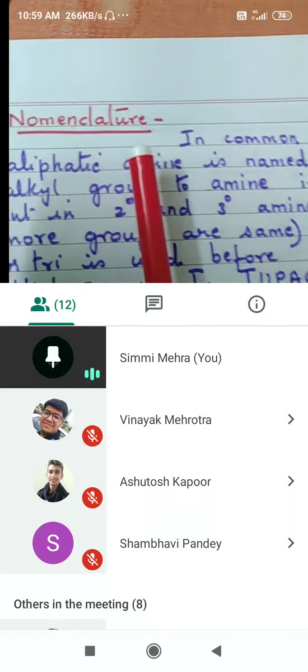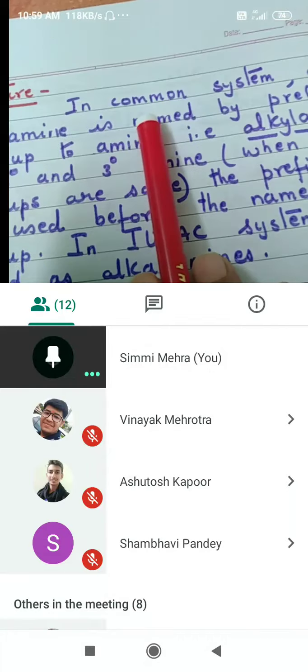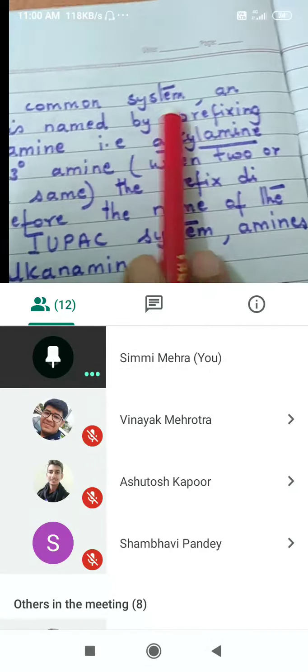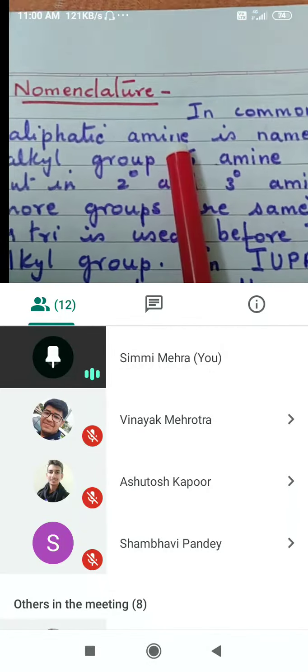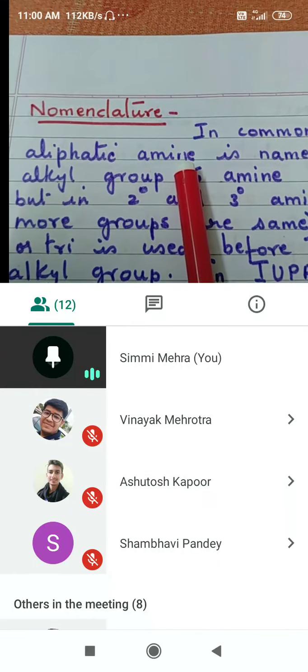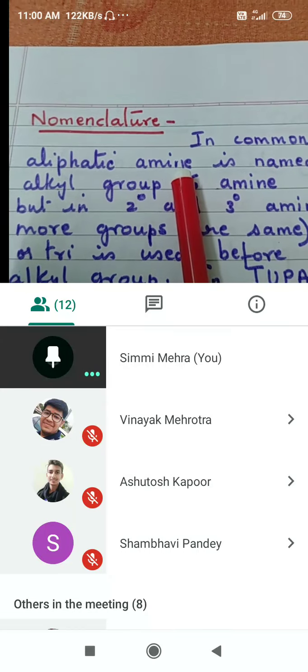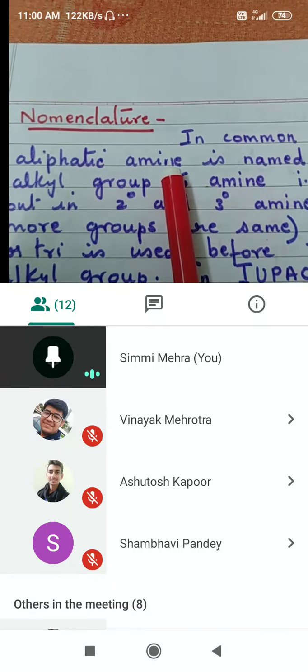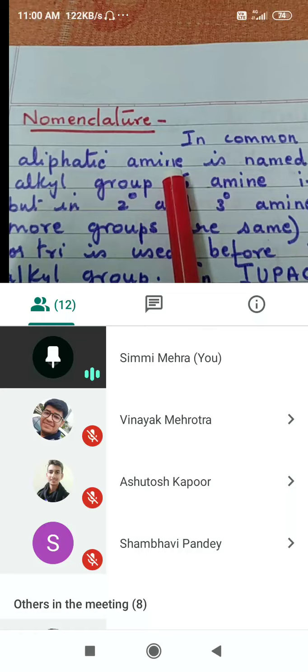Now in the common system, an aliphatic amine, what is an aliphatic amine? It is a straight chain amine without the benzene ring. Aryl amine is going to have a benzene ring. Aryl comes from the word aromatic.